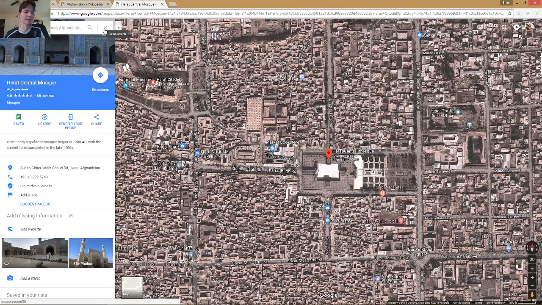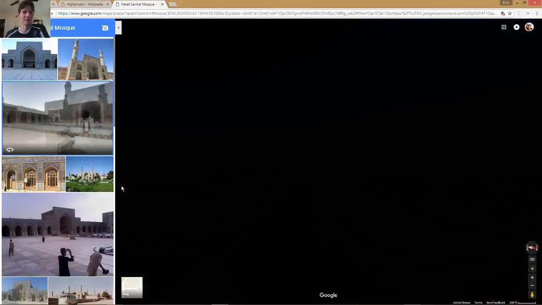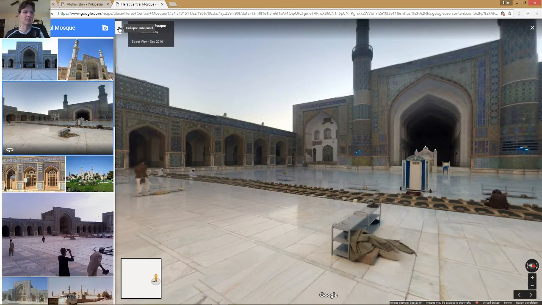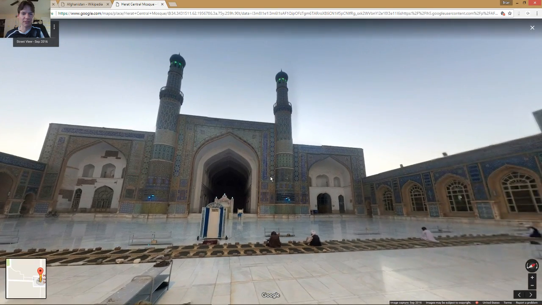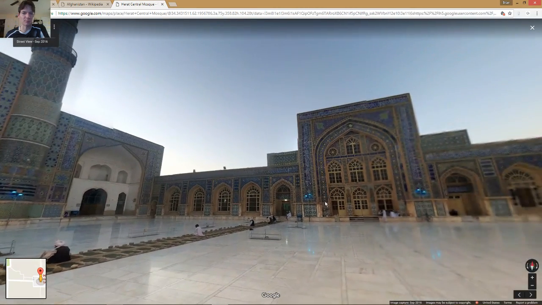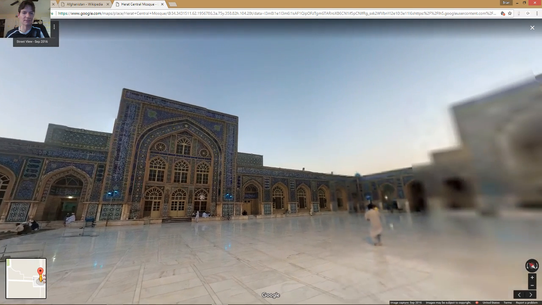But I'm there virtually. If I wanted to, like I said, I could go ahead and do a 360 in Google Maps, where I could take the tour virtually. And maybe, as I said, I'm a non-Muslim, but maybe this is the closest I can get there. Google Maps allows me to take a tour of this awesome location.